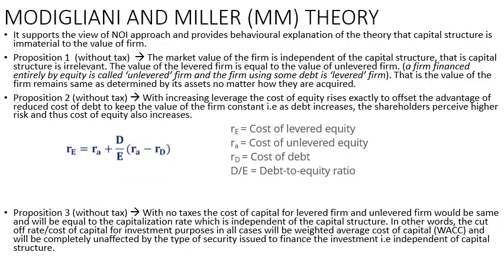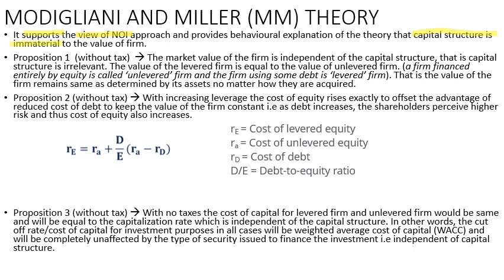Now the MM approach. This is the most important approach. It supports the view of the NOI approach. It is a behavioral explanation of the theory that the capital structure is immaterial to the value of the firm.